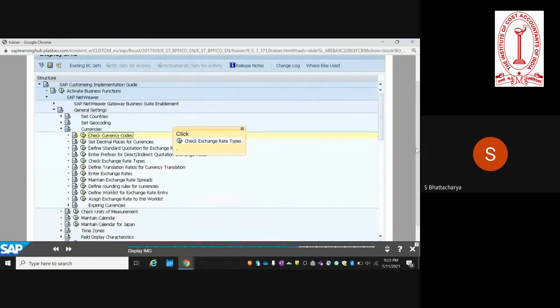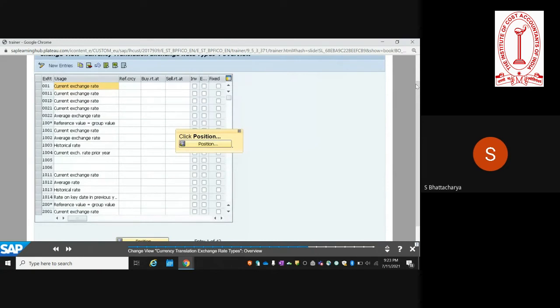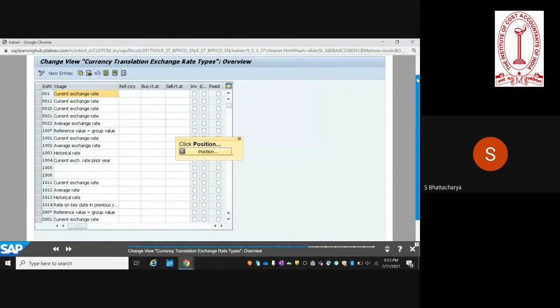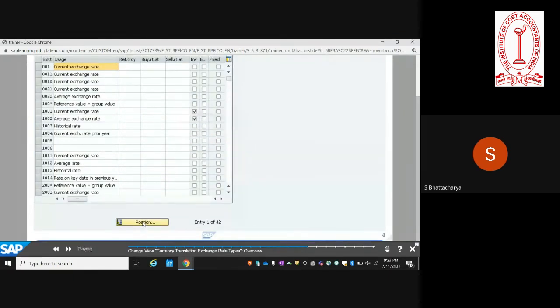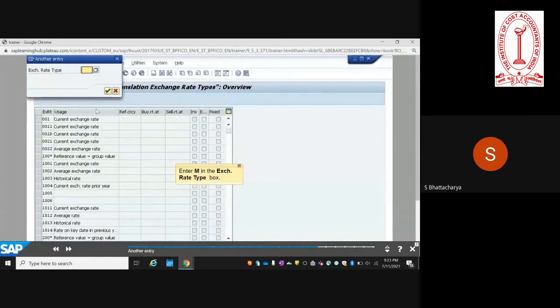So next, we will look at the exchange rate types. What are the different types of exchange rate? Here you see that there are multiple exchange rate types. SAP provides standard exchange rate types, and one can create a new exchange rate type also. So let us look at one specific exchange rate type which is commonly used. You click on position and you specify M.